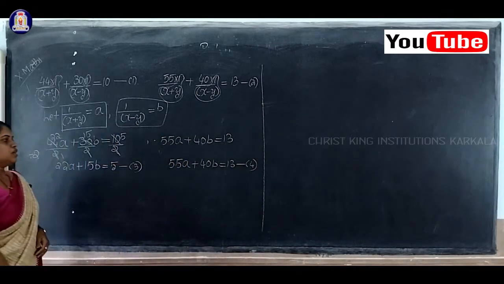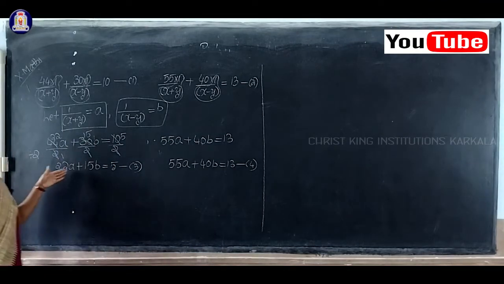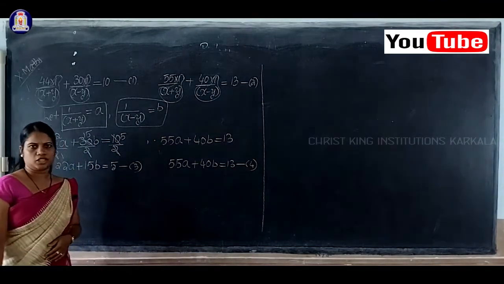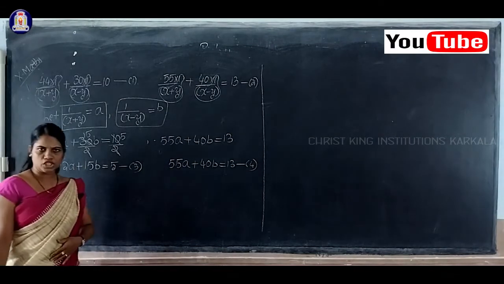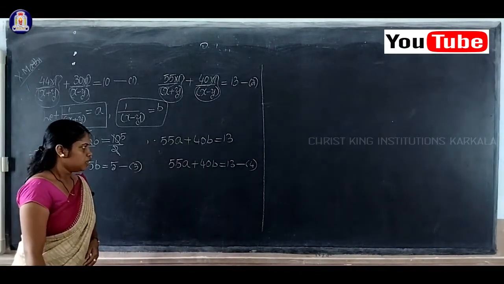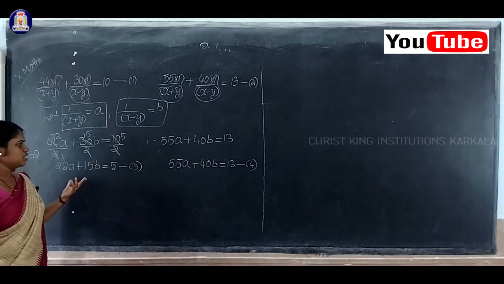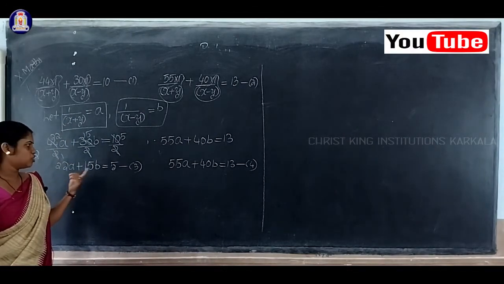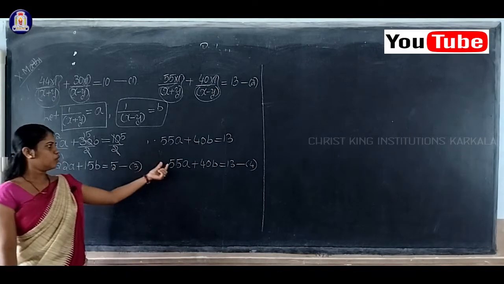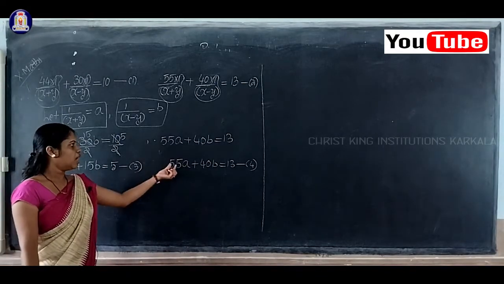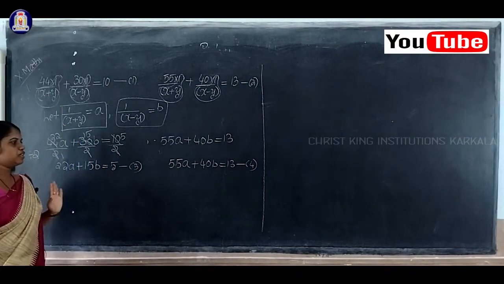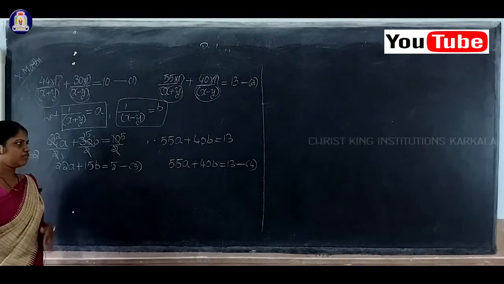See students, we can take the elimination method, because you have studied the elimination method, isn't it? Elimination method means it will take a lot of multiplication, because 22 we have to multiply with 55 and 55 we have to multiply with 22, isn't it? We can do that.